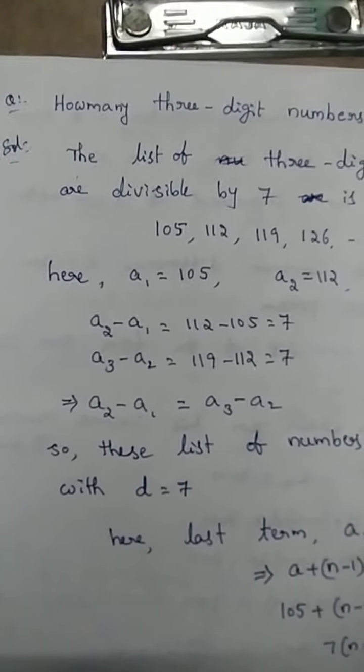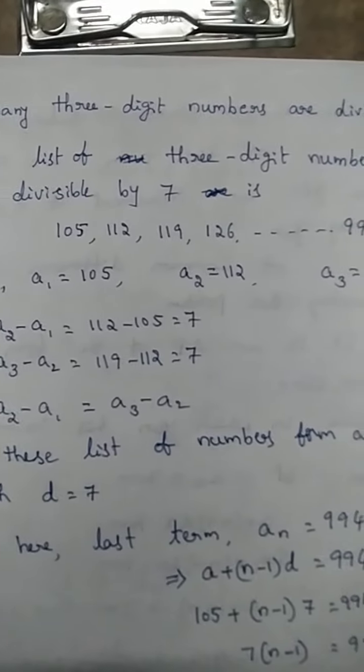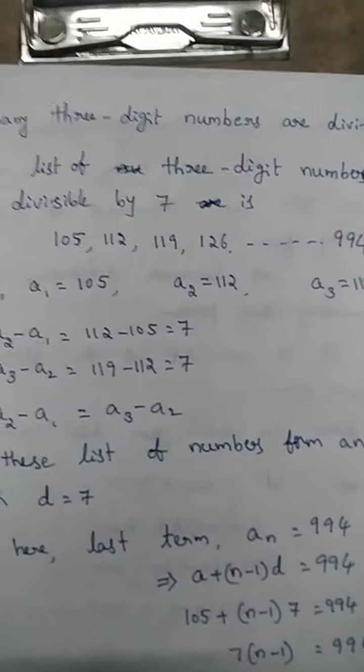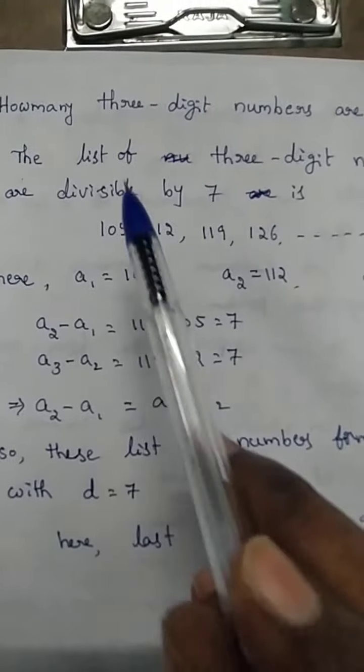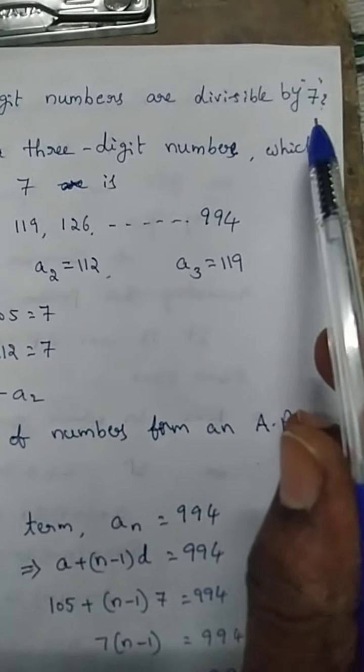Next question. How many three-digit numbers are divisible by 7? So in the previous question, how many two-digit numbers are divisible by 3? That was a question. Here we are observing the three-digit numbers. How many three-digit numbers are divisible by 7?